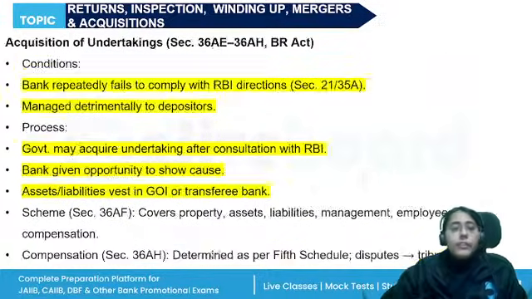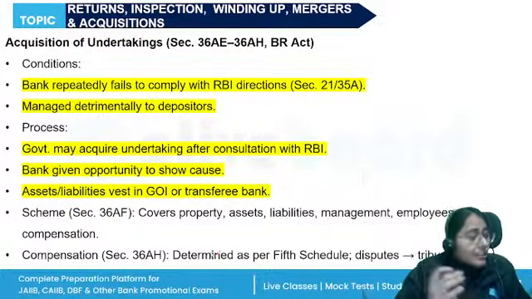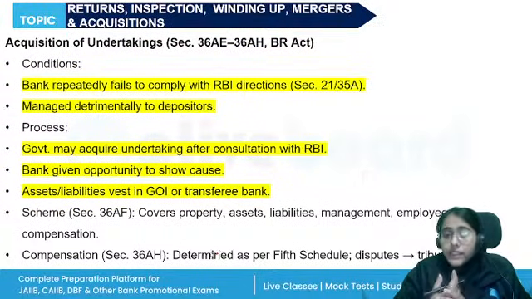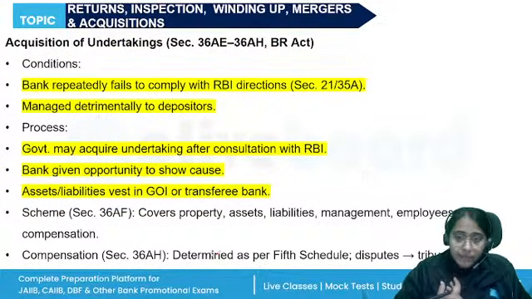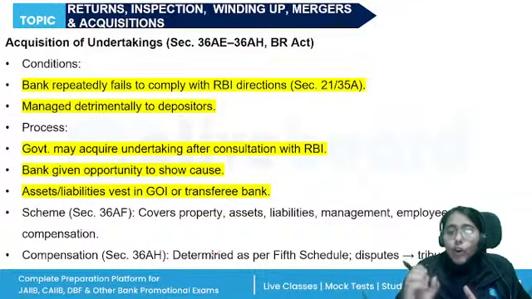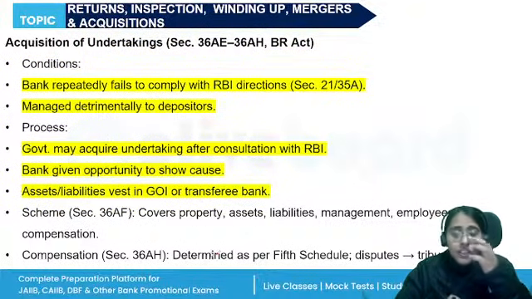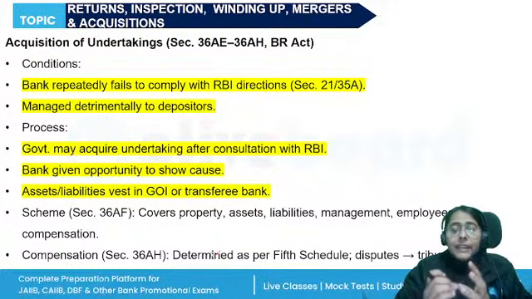Next part of this unit, we are going to talk about the acquisition of the undertakings by the government. So the central government can acquire the undertakings of the banking company. Undertaking would mean the entire organization. Like when nationalization was done, so when the central government acquires the undertakings of the banking company, what can be the reason?